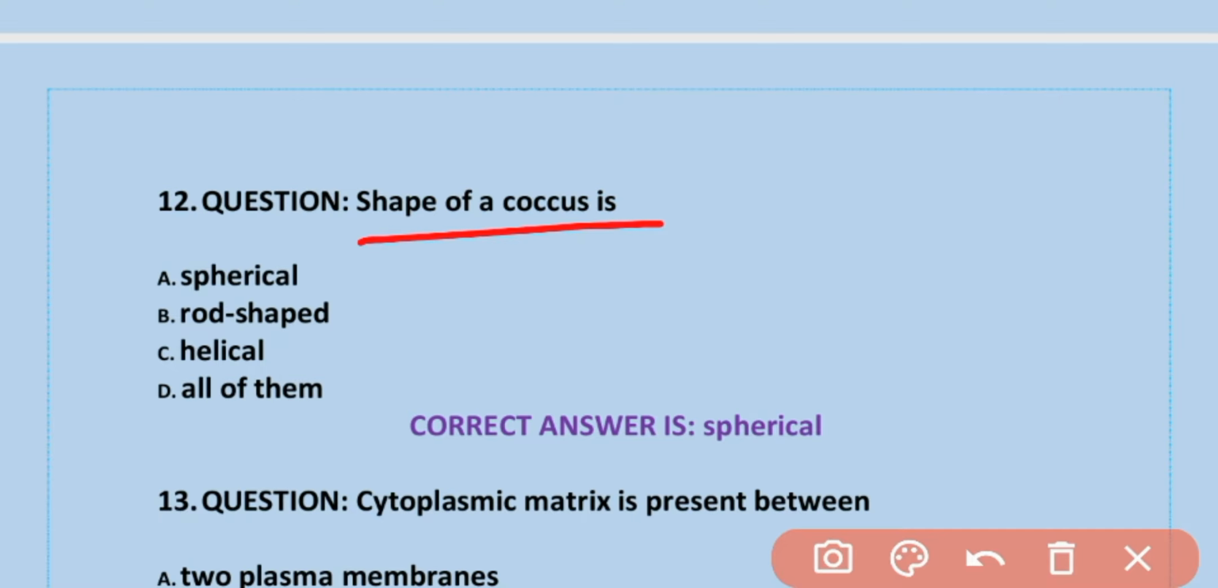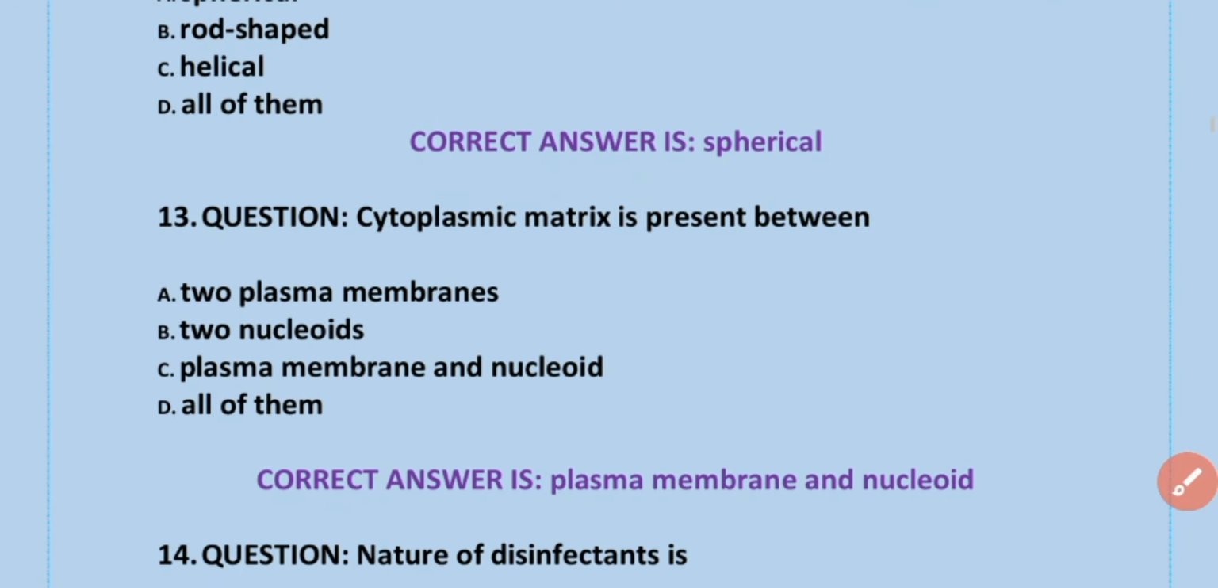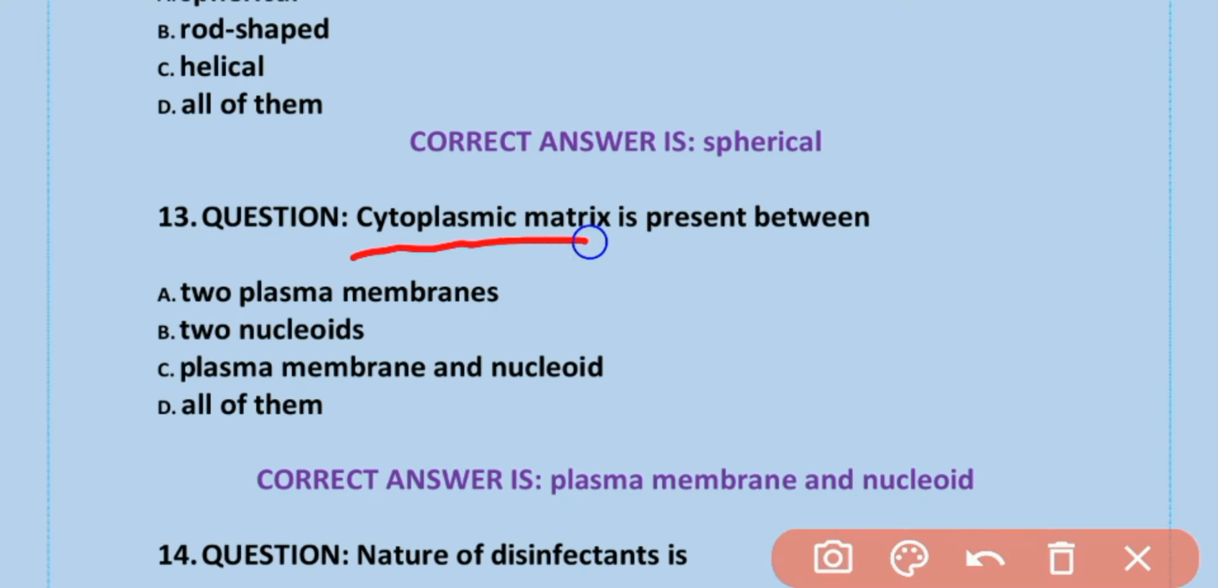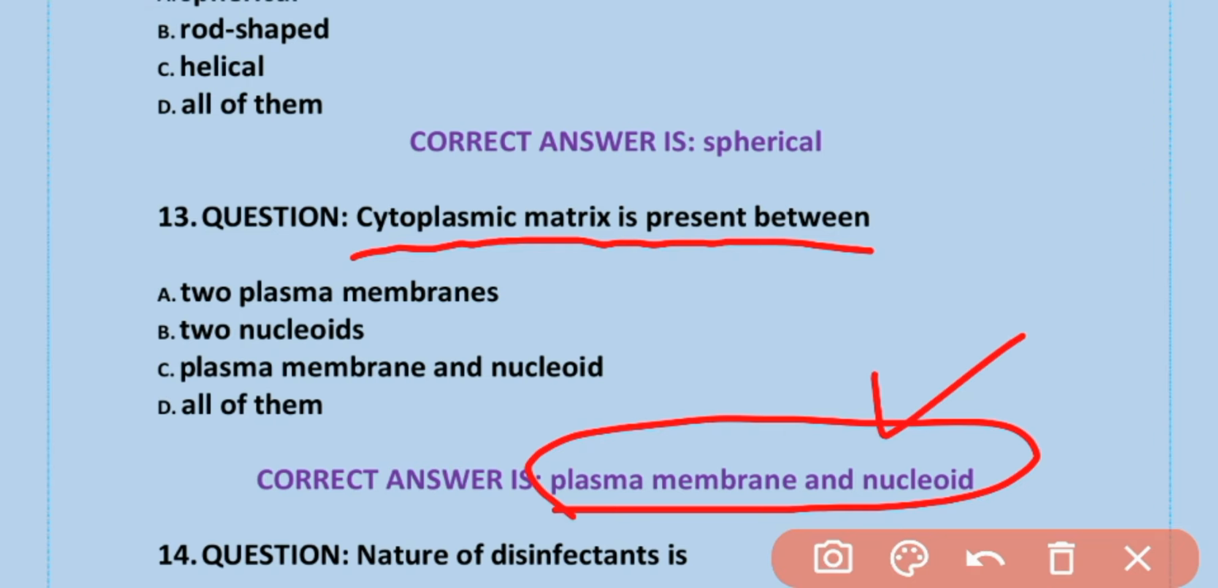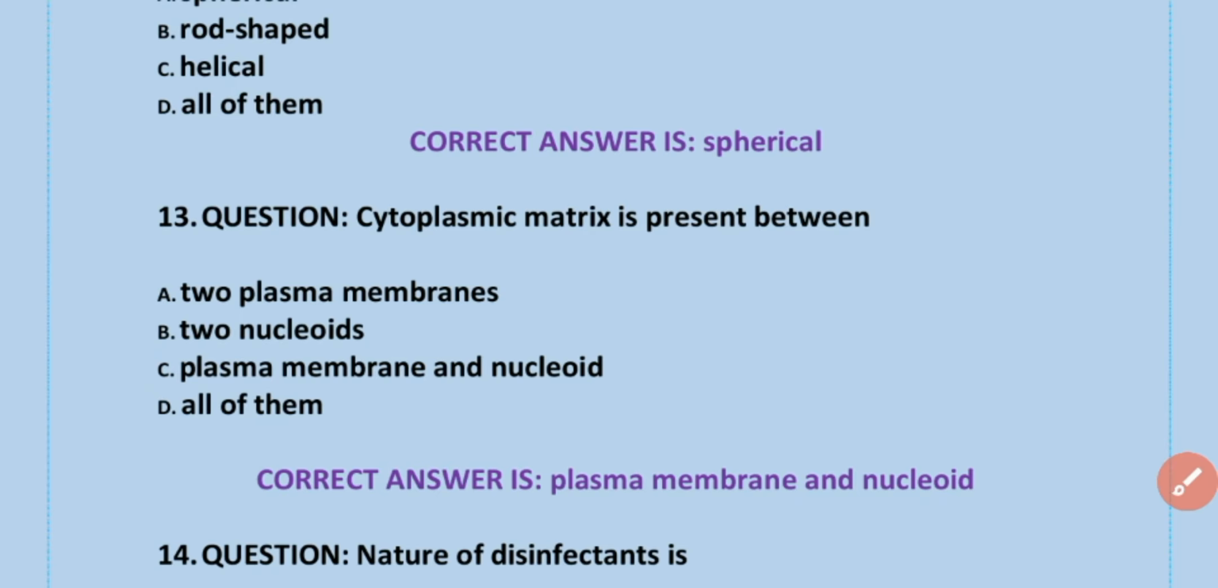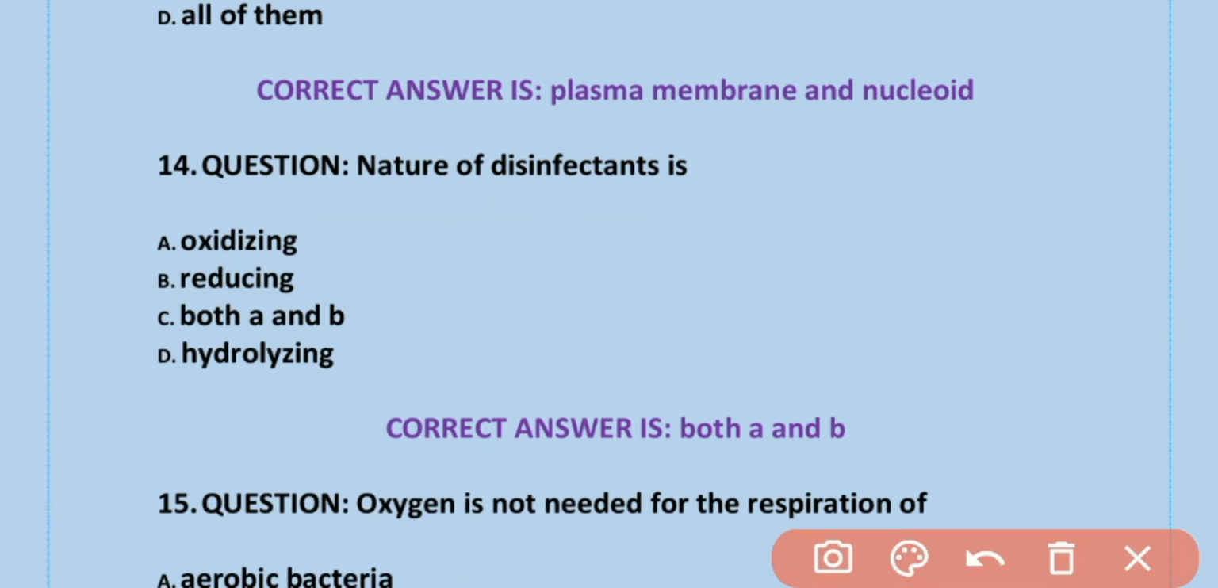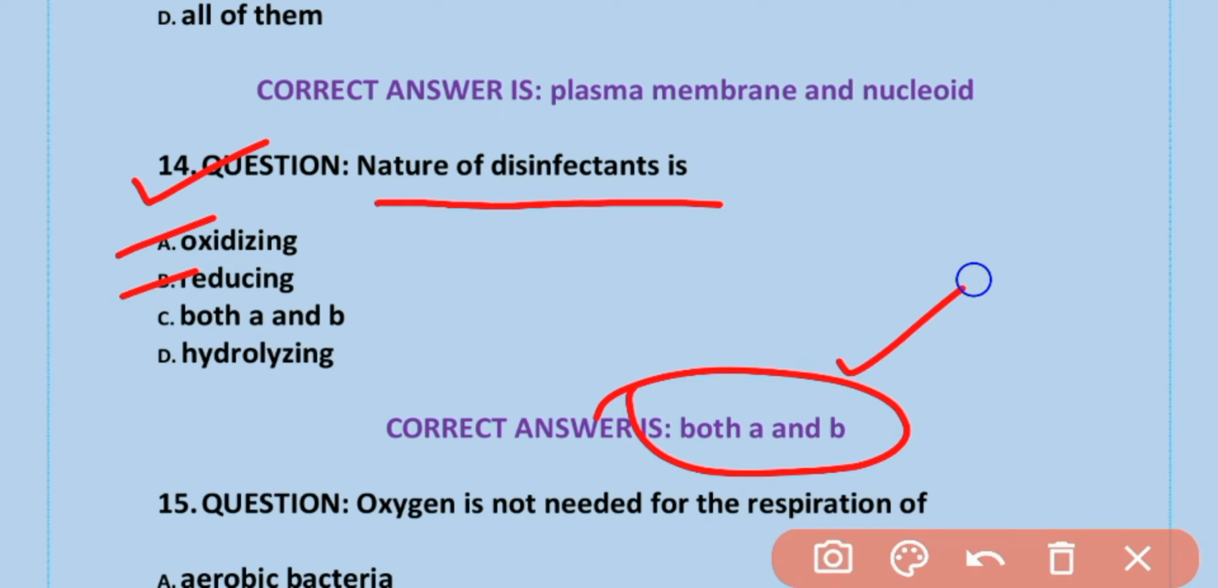Shape of coccus is spherical. Option A is correct. Spherical. Cytoplasmic matrix is present between plasma membrane and nucleoid. Option C is correct. MCQs number 14. Nature of disinfectant is oxidizing and reducing. Both A and B is correct.